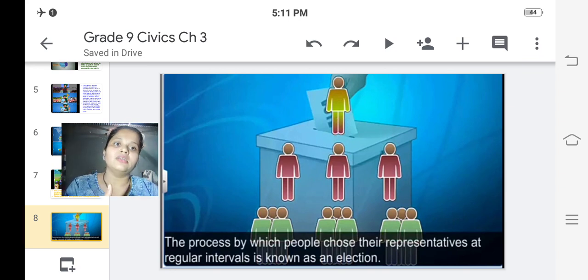This is how we learned that not a single person is a permanent leader of any part of the country, or the country as a whole. So these are democratic elections, where representatives are elected by the people at regular intervals by fair means.